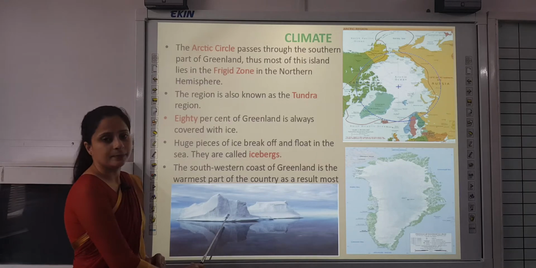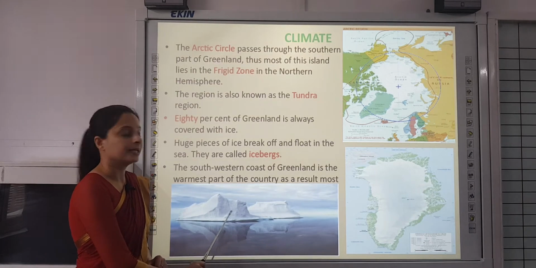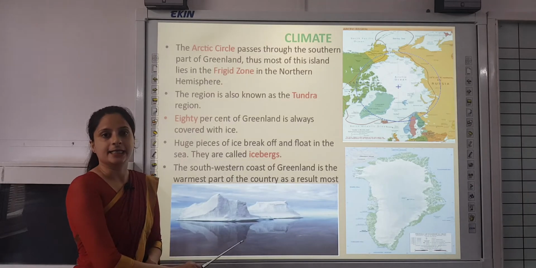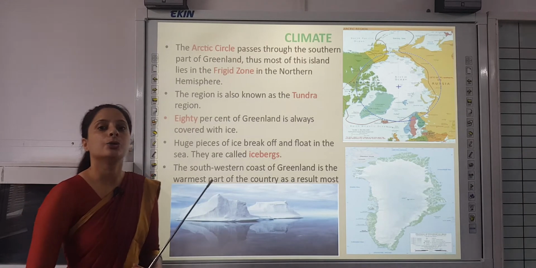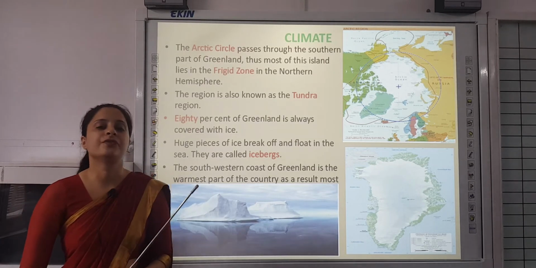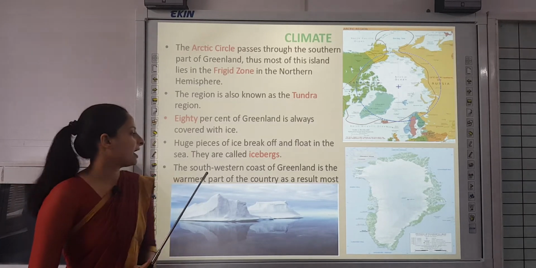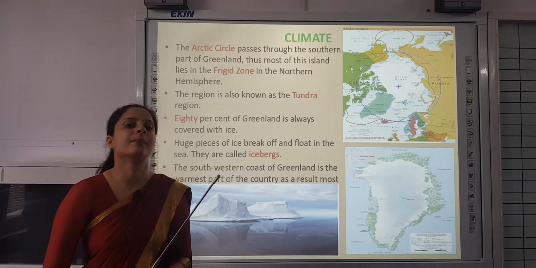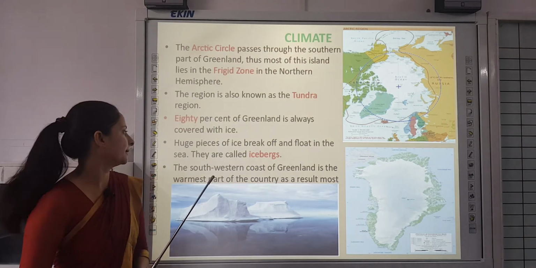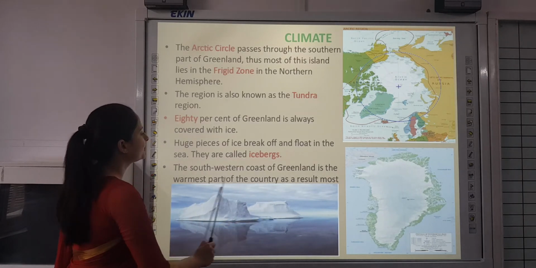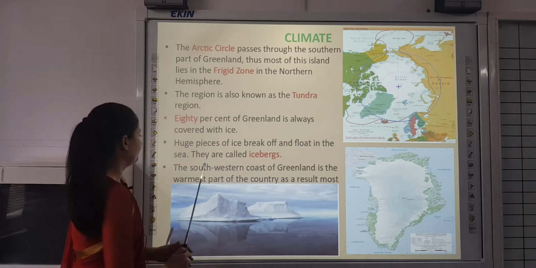It might seem to be a small piece of ice, but it is a huge mass from inside and it causes massive damage. You must have watched the movie Titanic, where you have seen how much massive damage it can cause to a big ship like Titanic. The southwestern coast of Greenland is the warmest part of the country.